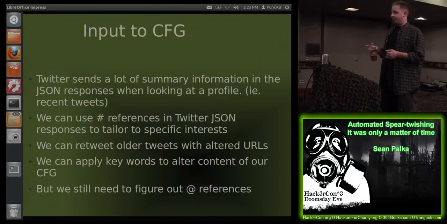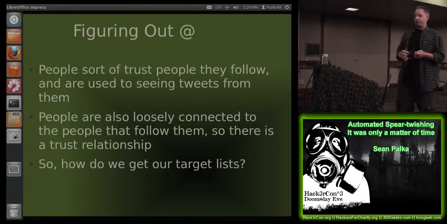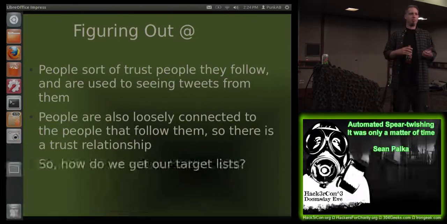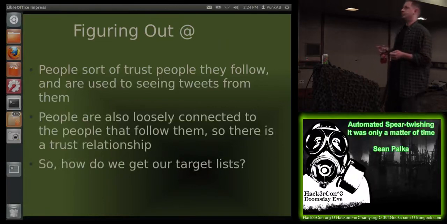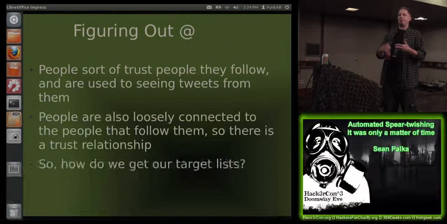The question now is we still need to worry about who we're targeting. Remember, we're dealing with spear phishing here, so we don't want to just randomly go across Twitter and find random accounts and include them in a target string and hope they fall for it. So we're going to take a look at some of the trust relationships that occur in Twitter. People trust the people they follow, roughly. They wouldn't follow someone if they thought they were malicious and going to send them tweets that they wouldn't want to click on. But you're also connected to the people who are following you, because there's some inherent trust there as well.